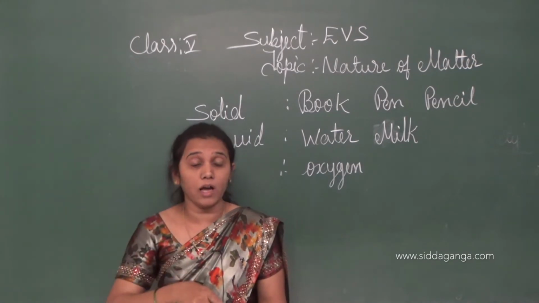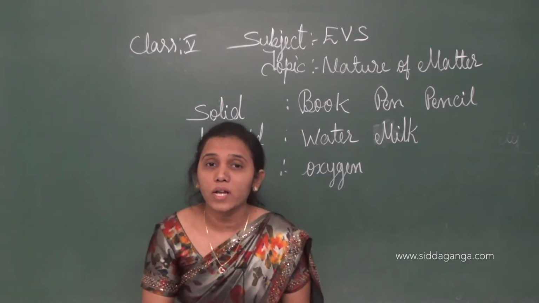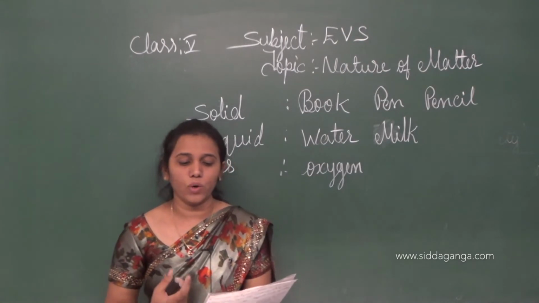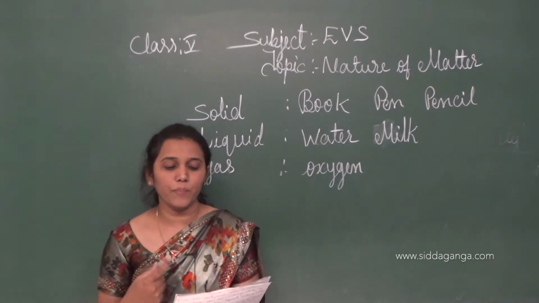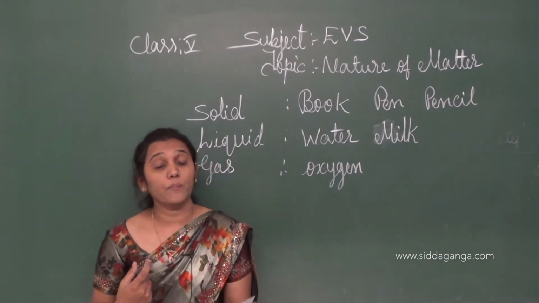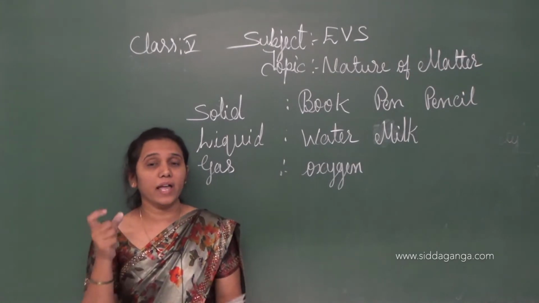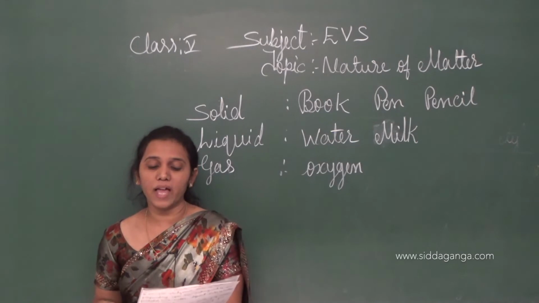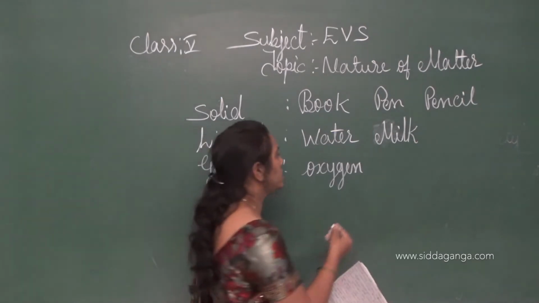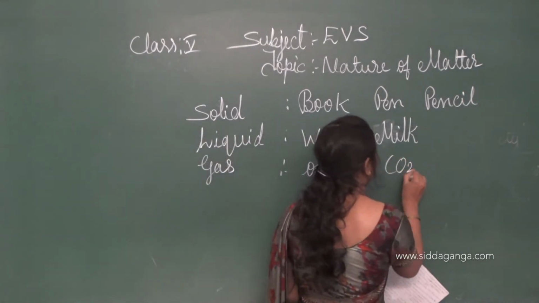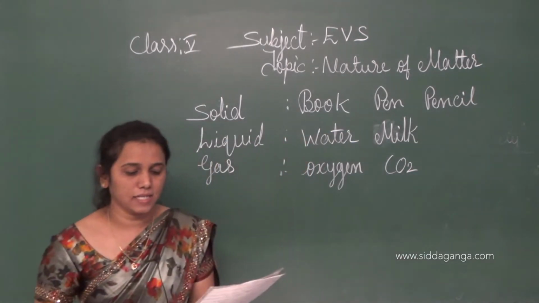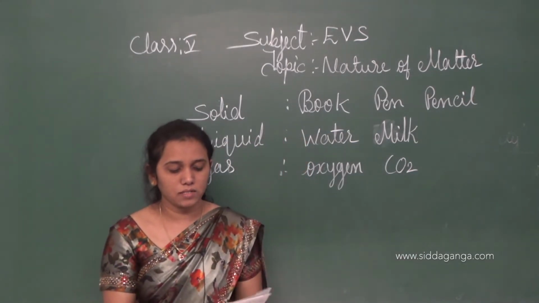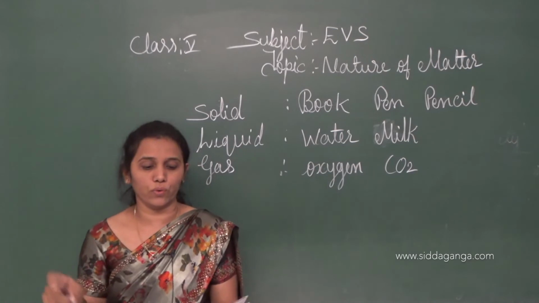We breathe in oxygen and we breathe out carbon dioxide. Carbon dioxide can be an example for gas. It is a gas. The formula for carbon dioxide is CO2. Children, you have to write here CO2, carbon dioxide.